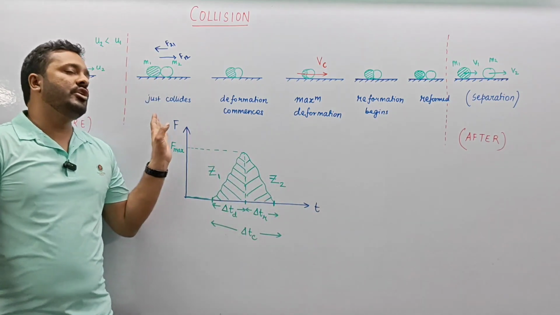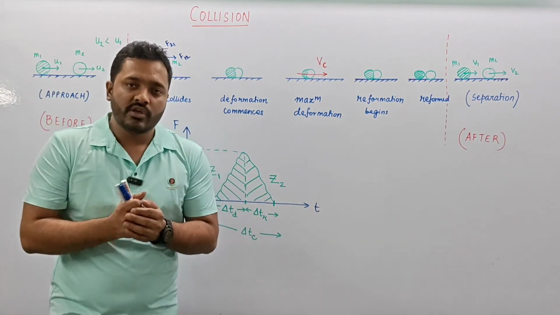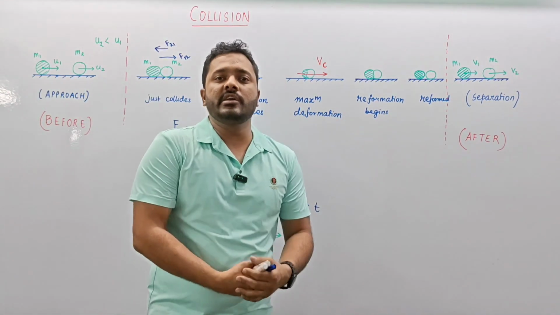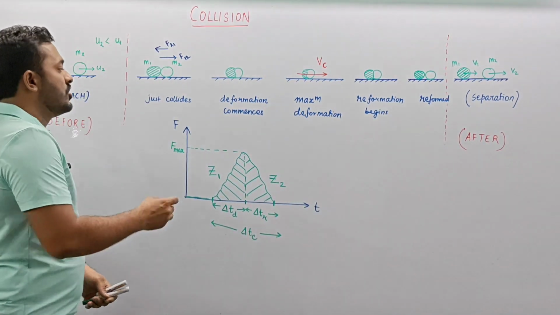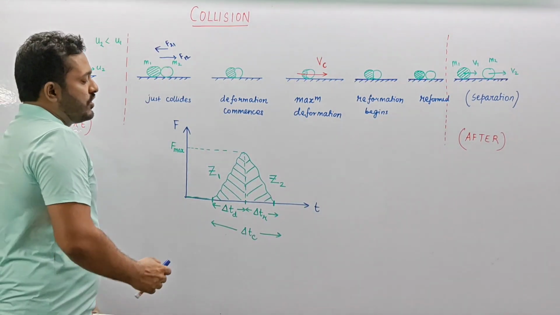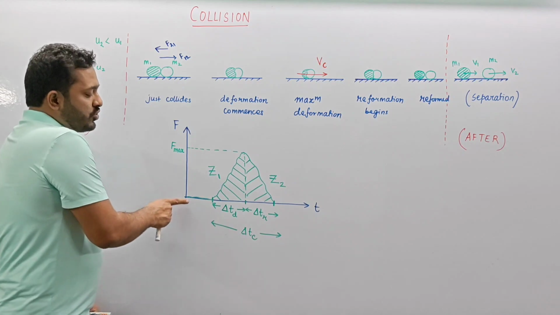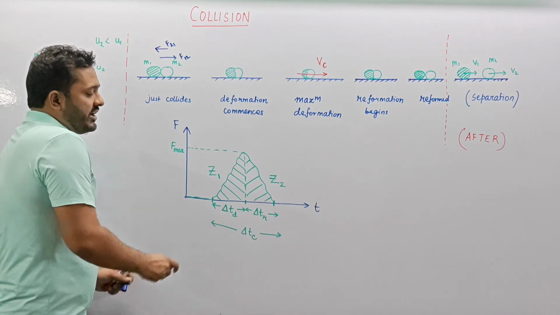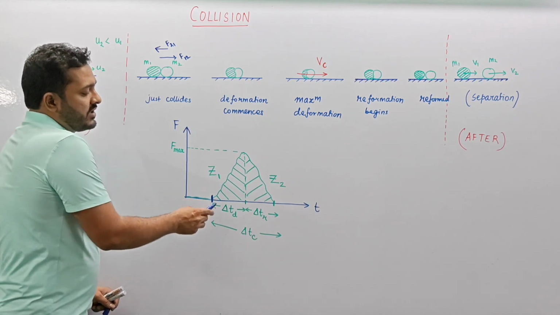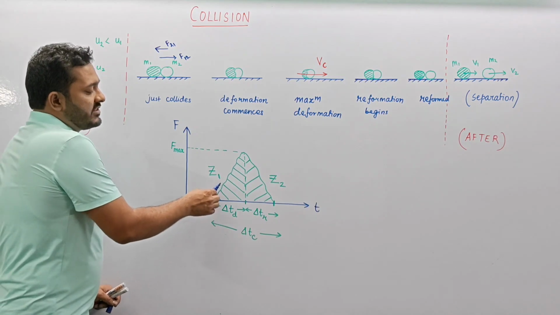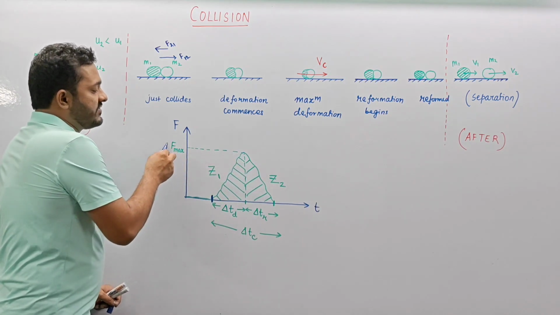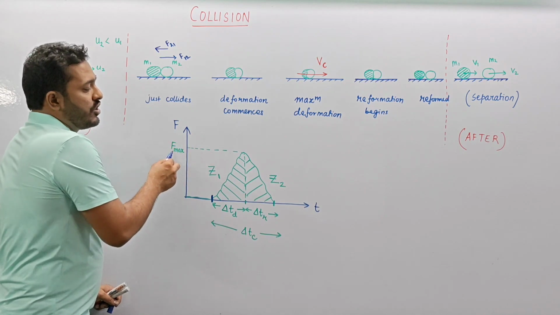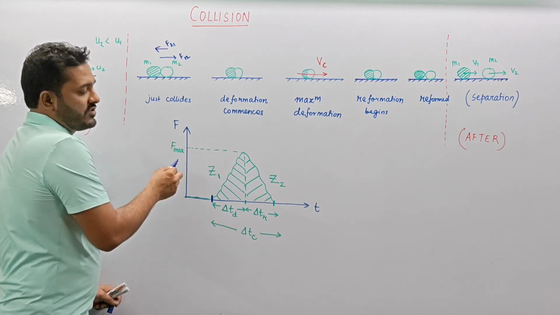Whenever something undergoes a sudden change in momentum, we say that the particle is under impulse. An impulsive force is acting on the particle. So if we consider this diagram, this is the point where collision commences, and then the two particles start undergoing deformation to a point where they are exerting maximum force on each other, or the point of maximum deformation is reached.